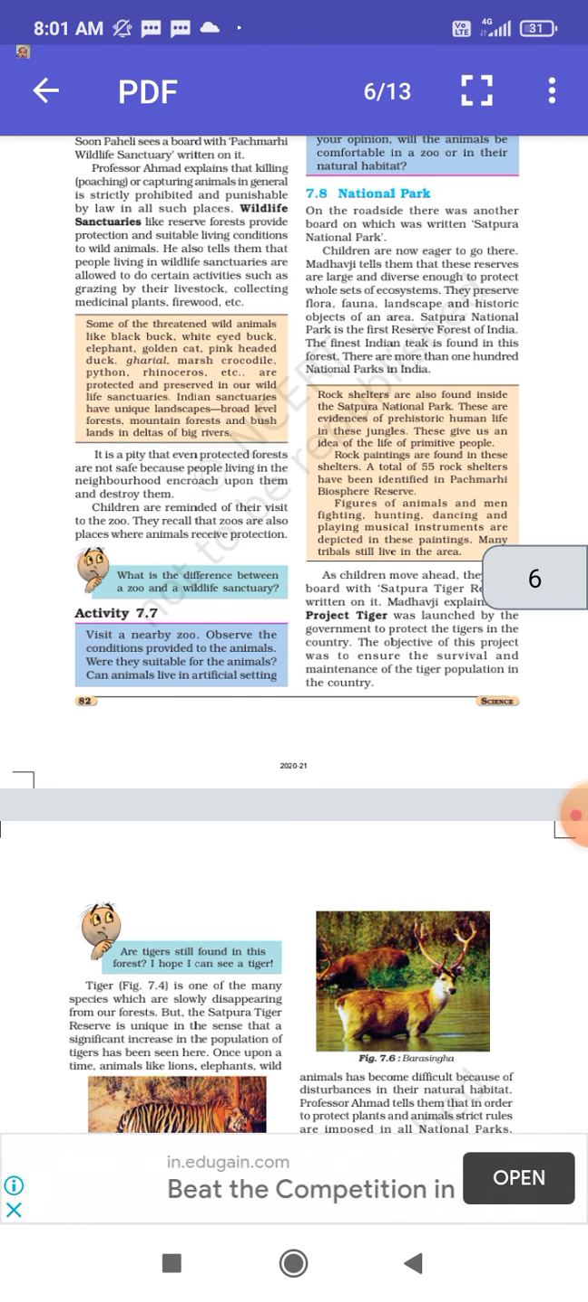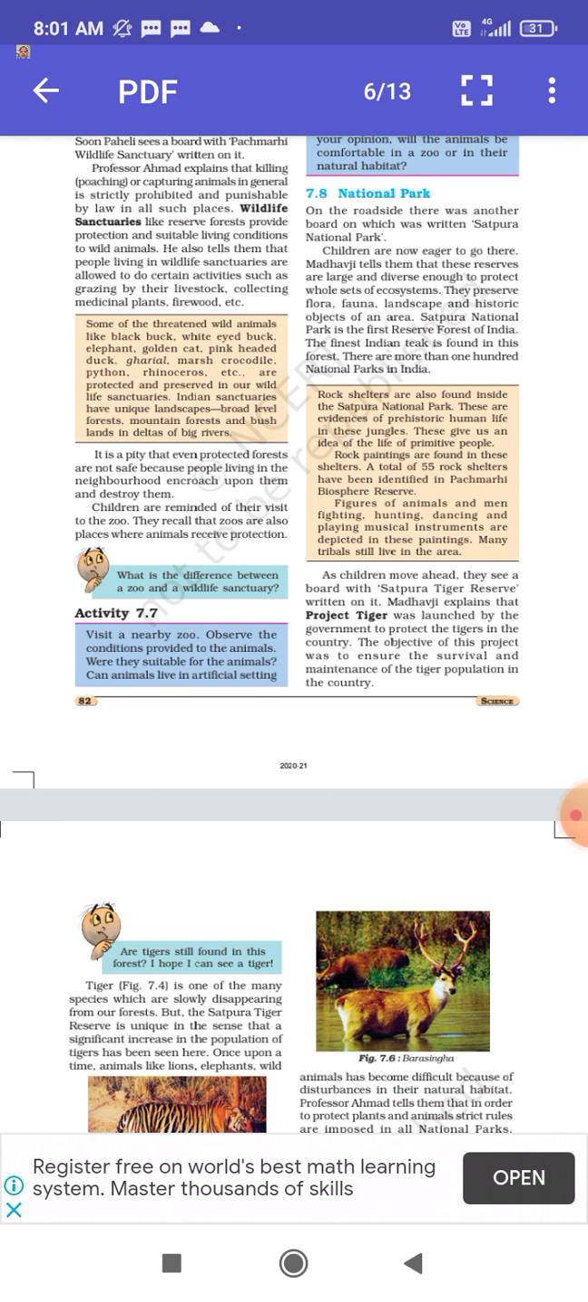Rock shelters are also found inside the Satpura National Park. These are evidences of prehistoric human life in these jungles. They give us an idea of the life of primitive people. Rock paintings are found in these shelters. A total of 55 rock shelters have been identified in Pachmarhi Biosphere Reserve. Figures of animals and men fighting, hunting, dancing, playing musical instruments are depicted in these paintings. Many tribals still live in this area.